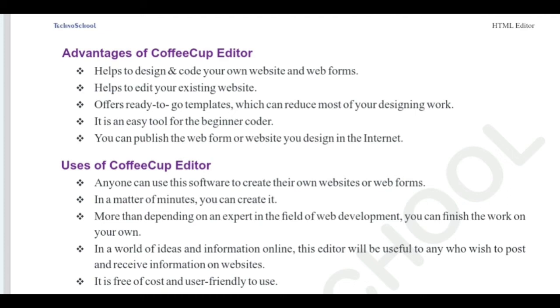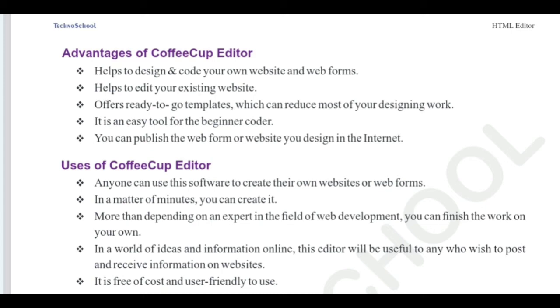Offers ready-to-go templates which can reduce most of the designing work. We have more templates in Coffee Cup Editor. Using the templates, you can create your own websites. We can save our time. It's an easy tool for the beginner coder. If you are a beginner, there is no need to write programming code. You can have a good experience creating web pages.